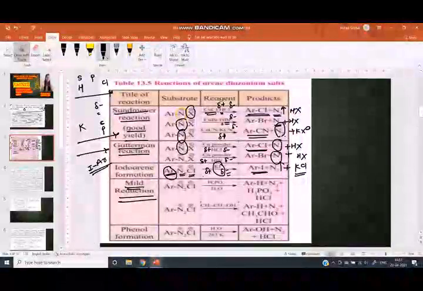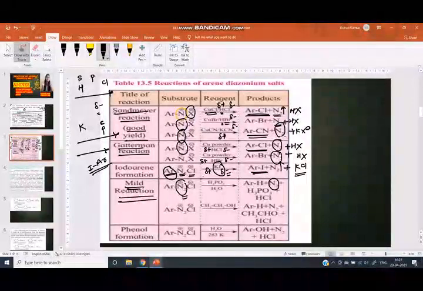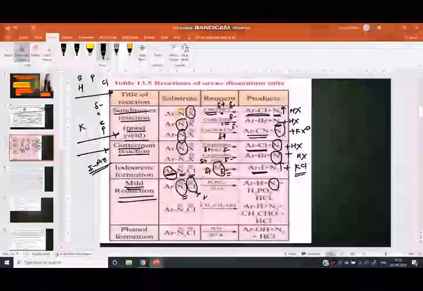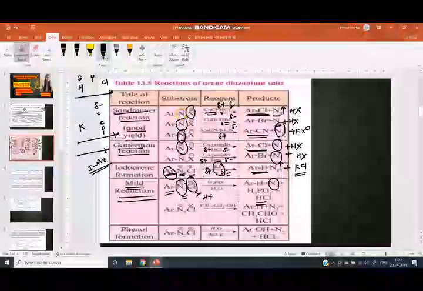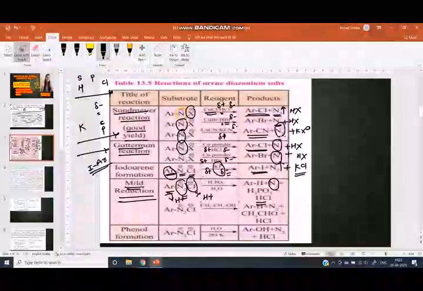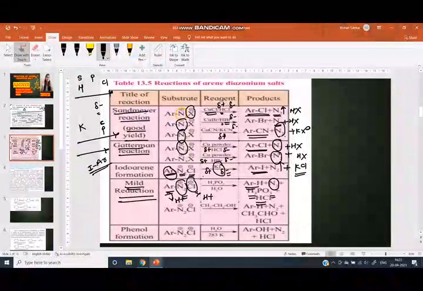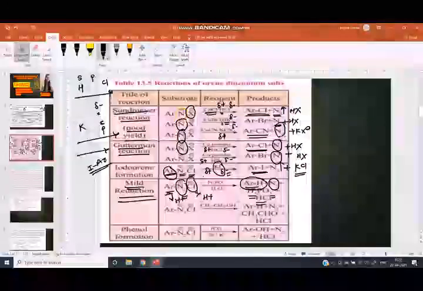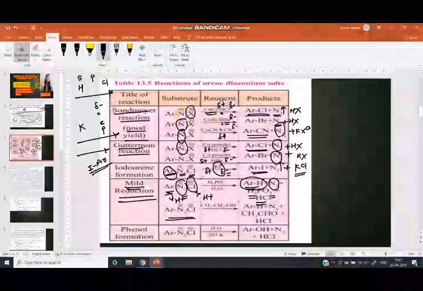Now we can see the next reaction, mild reduction. Mild reduction means addition of hydrogen. Here the N2 group is removed. First N2 is removed and this Cl combines with H from H3PO2, an acid, which gives H plus, and we get HCl. From the acid, the arene reacts with H plus and we get ArH and H3PO3. These are the byproducts and the product is ArH. Here the acid donates H plus, therefore ArH is formed.